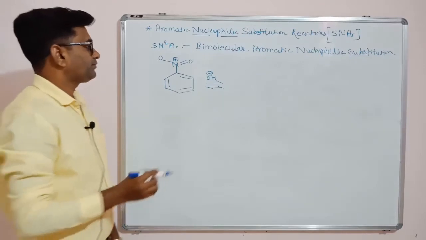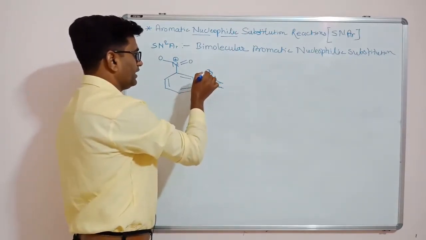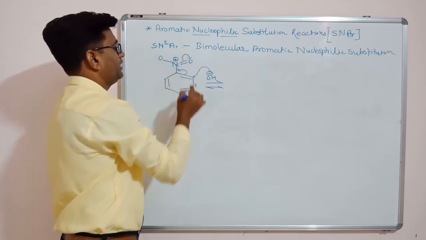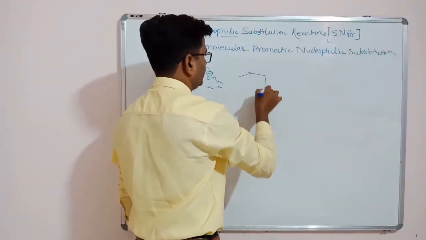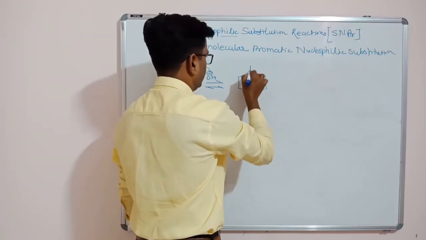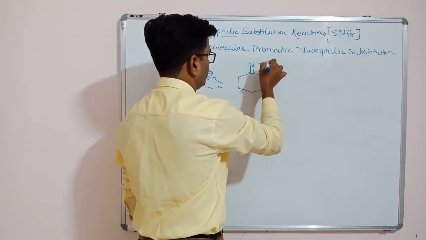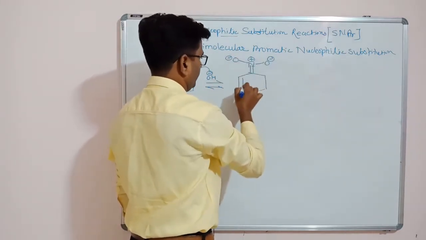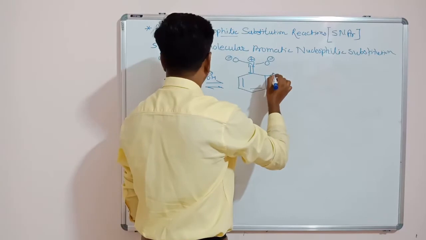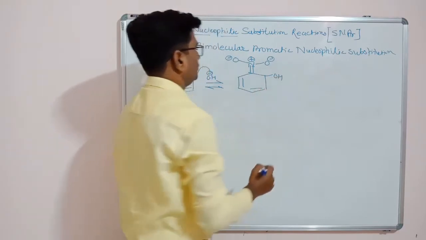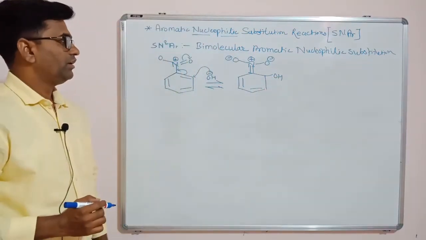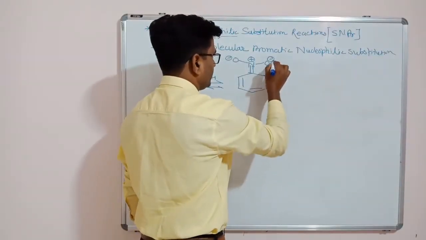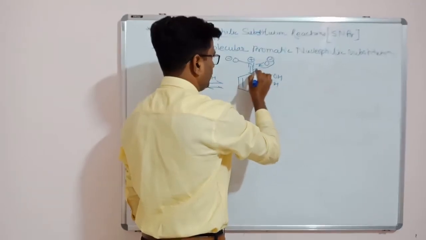Friends, here if this OH minus attacks over here, this pi bond will break and here will be the negative charge. So we will get this compound like this: double bond nitrogen, single bond oxygen minus, this is oxygen minus, here is the positive charge and here is our new incoming nucleophile. So here was a hydrogen which is already present. So this negative charge comes inside, this pi bond will break.